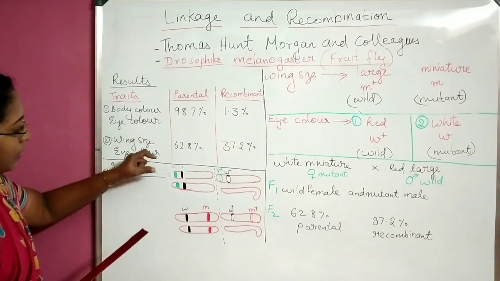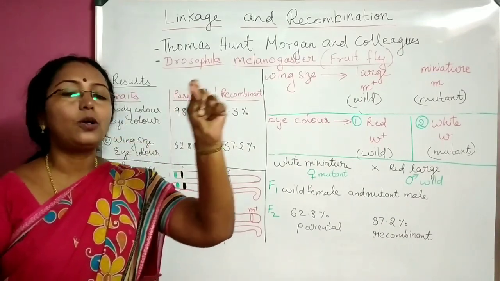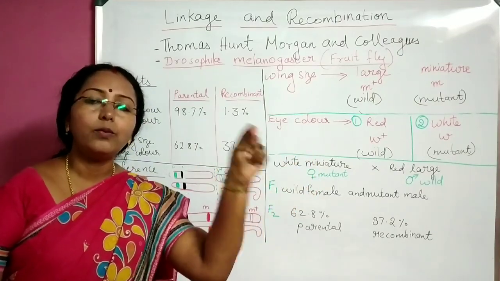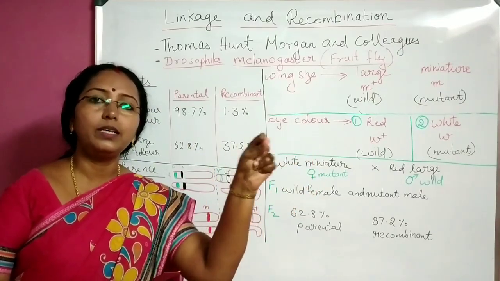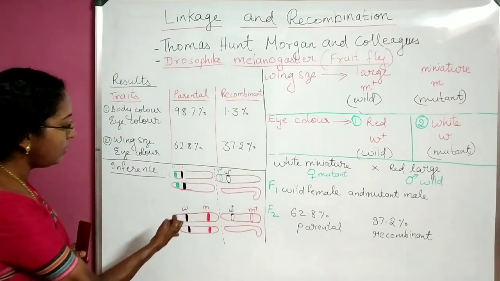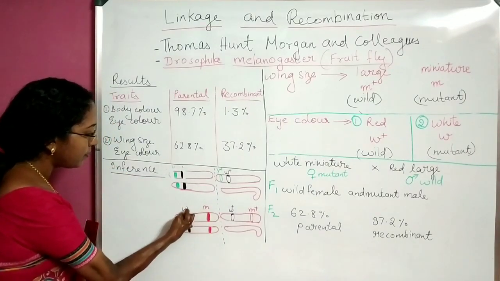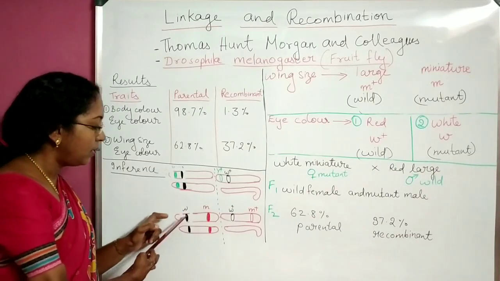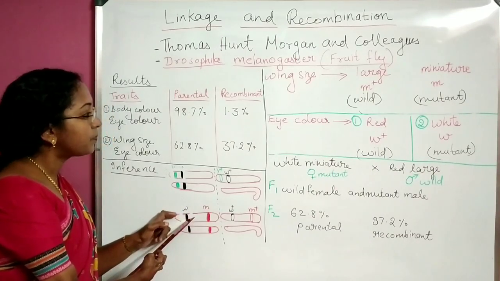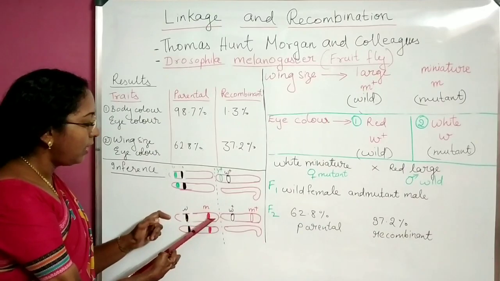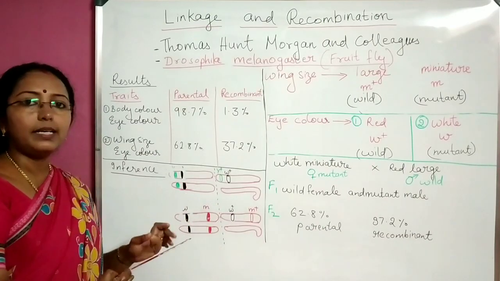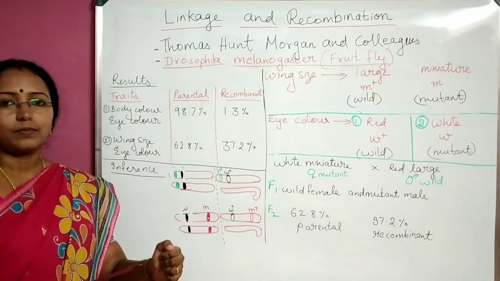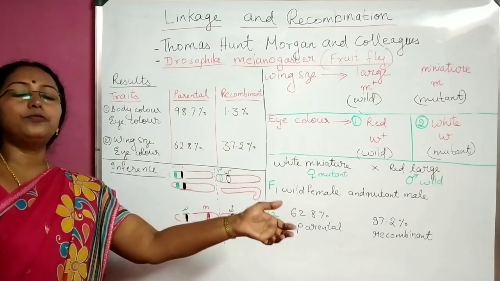When they break, they go together and they join with another one. When they join with another one, yellow body color, white eye color, it goes together. But here when the break happens, this eye color and wing size, they are far apart. So they cannot go together. One can go independent of the other.